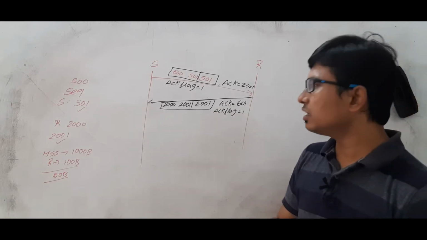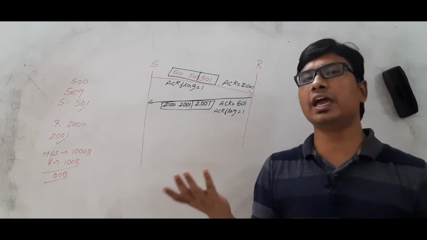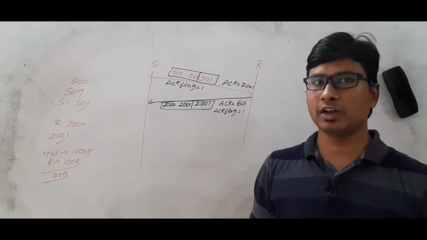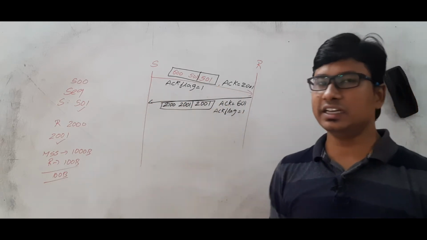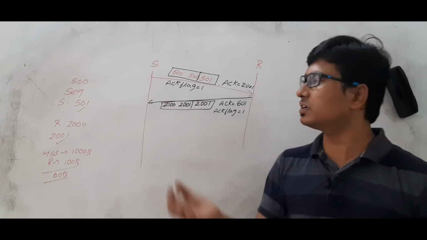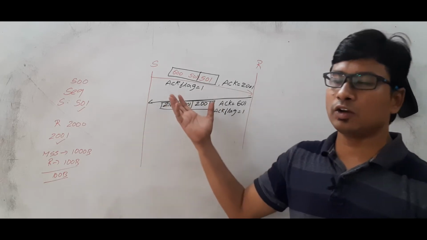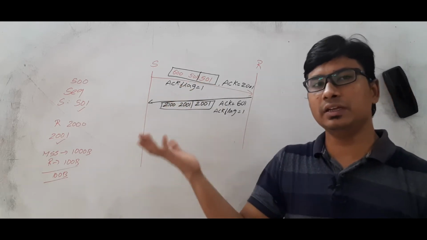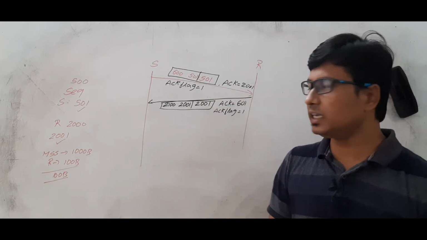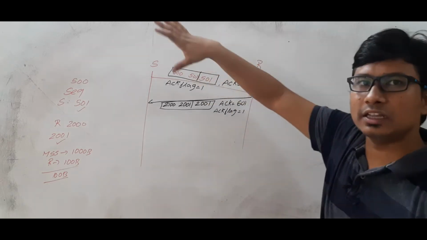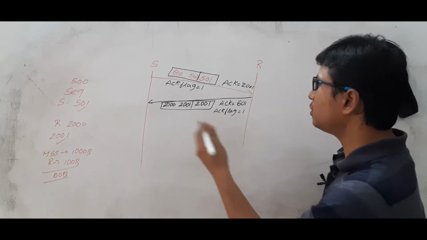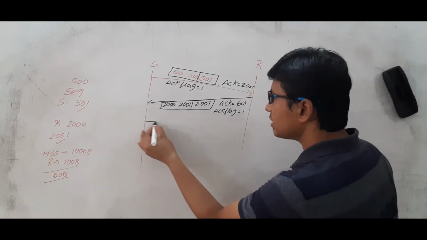One purpose is that if you send the acknowledgement twice and one acknowledgement is lost, let's say the previous acknowledgement is lost, then this one can be used for the acknowledgement. Another thing is that when you are sending the header, obviously you will keep the ACK flag equal to 0, so one bit is already wasted. So why can't you use that one? And the acknowledgement number, if you do not use it, will be empty. So instead of that, you use the acknowledgement number. So both purposes are served. Am I right or wrong? So you will send the previous acknowledgement again. This is what the receiver will do once it gets the data. Now can you tell me what the sender will do?